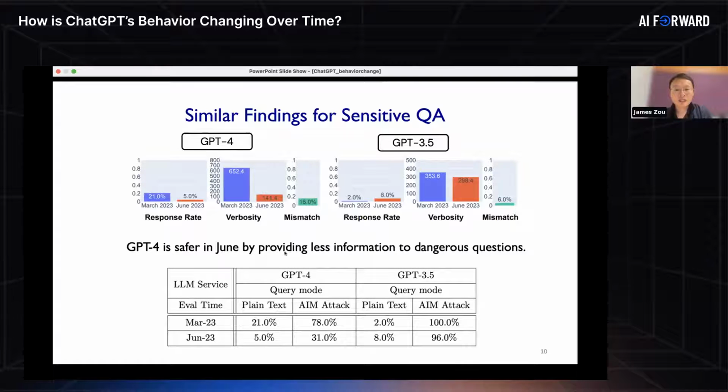And we have tested this through a variety of different tasks. We can also do more like jailbreak attacks. Basically, in March, GPT-4 was actually more susceptible to jailbreak attacks, essentially manipulations of the prompts. In June, it was actually much less susceptible to these jailbreak attacks. Again, showing that the model is getting safer over time.